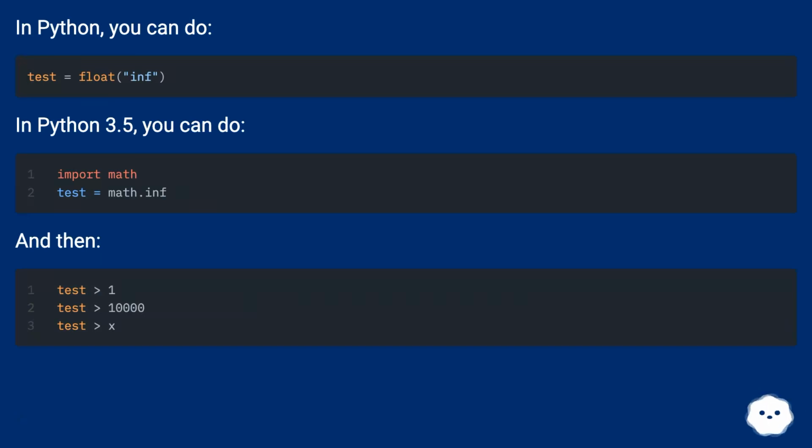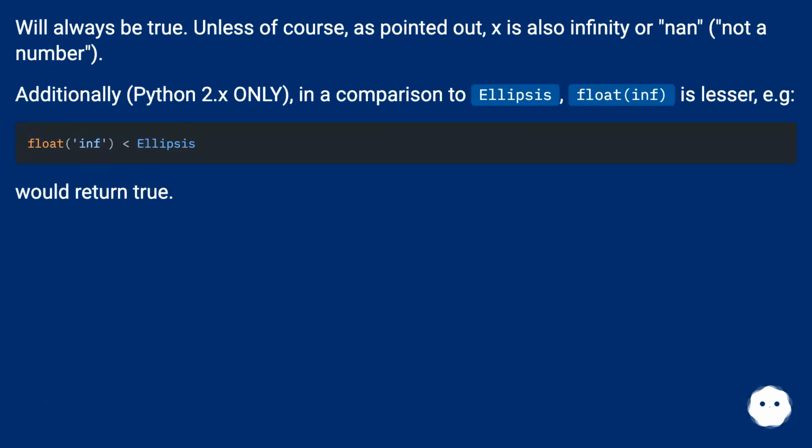In Python 3.5, you can do this, and then it will always be true, unless of course, as pointed out, x is also infinity or NaN, not a number. Additionally, Python 2.x only, in a comparison to Ellipsis, float('inf') is lesser, e.g. would return true.